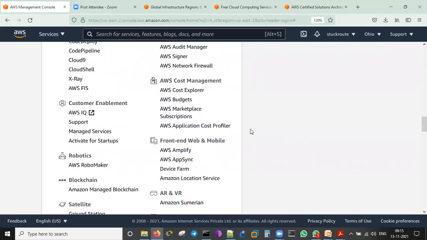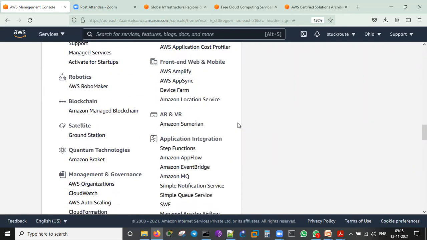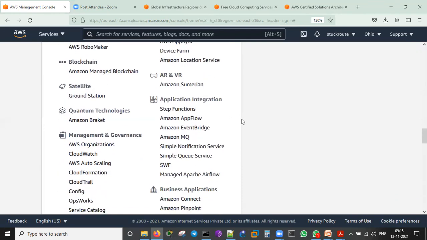Cost management, cost explorer, budget, marketplace subscriptions. Front end mobile, web creation and mobile platform creations, which you can do. AR and VR, augmented reality and virtual reality. People who are doing the virtual reality platforms. Nowadays Meta, the Metaverse, is coming up. Facebook has been coming as a metaverse, creating the virtual reality while you are having the meetings and all.